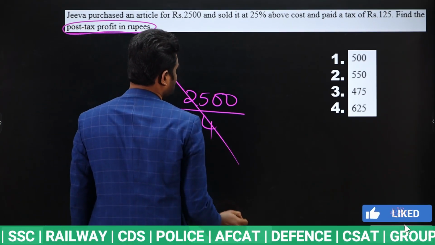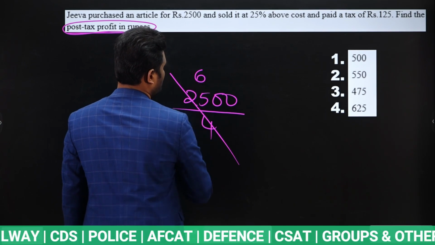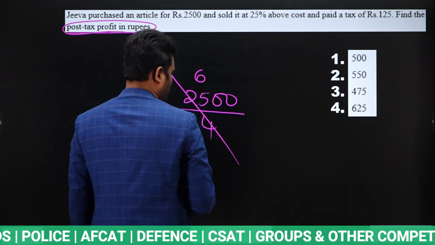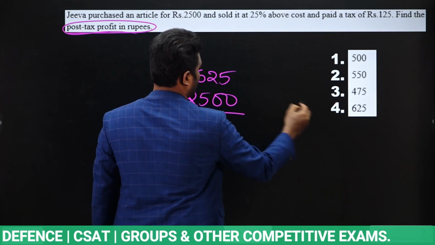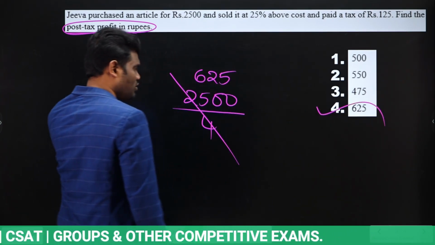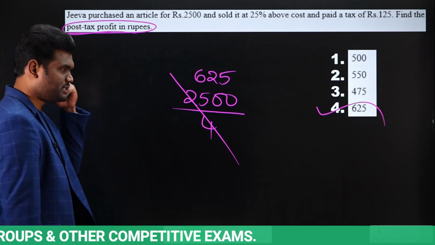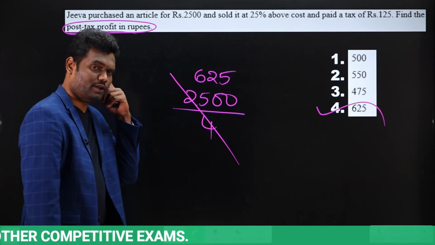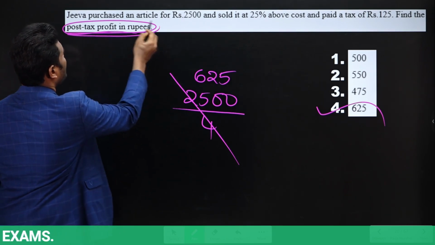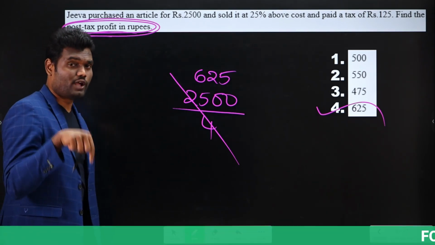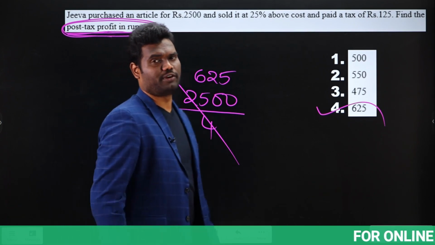Very simple. 4 cancels how many times? 4, 6 times. This will be 24. Yes. Next, if you simplify this, this will be 625. Very, very simple. Yes or no? So his profit is going to be how much? His profit is nothing but 625 rupees. And here it is very clear that post-tax profit. So you're not supposed to include tax. Post-tax profit.